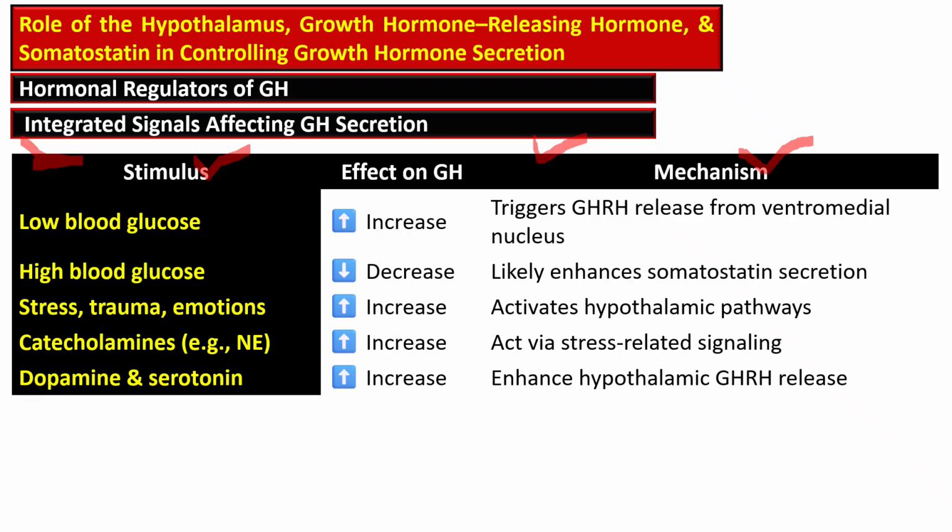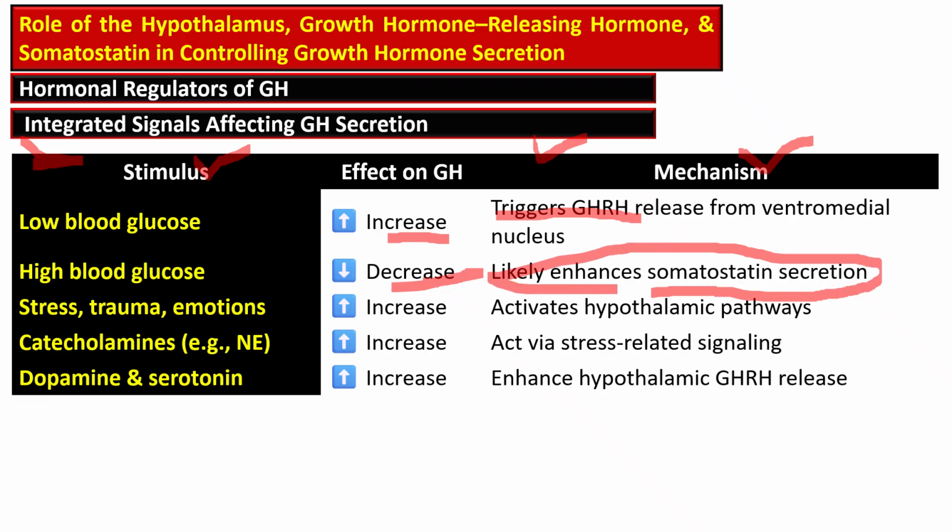Then, when blood glucose level is low, it increases the growth hormone release because it triggers growth hormone releasing hormone from the ventromedial nucleus. If the blood glucose is high, it decreases the growth hormone because this process is linked with somatostatin secretion.